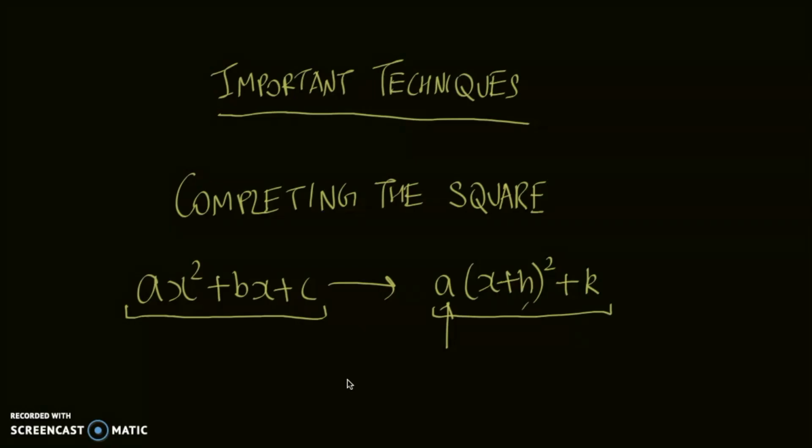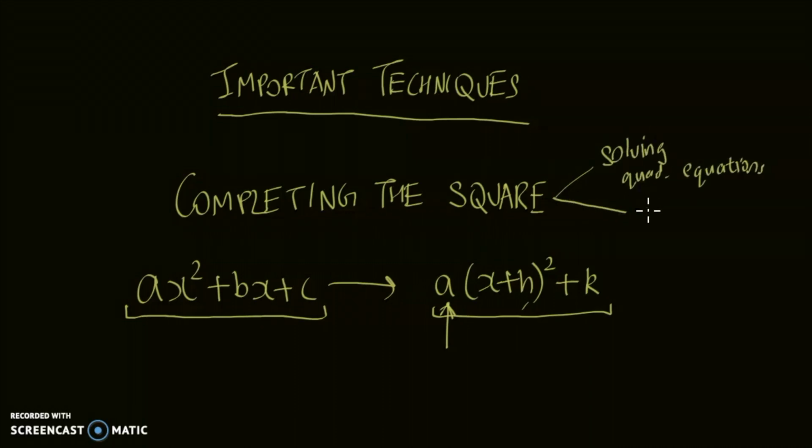Today I want to discuss completing the square. This is an important technique that's often misunderstood by a lot of people. Let's say we have the quadratic equation ax squared plus bx plus c. Then we can write it in this form, where a is the first coefficient and h and k are two other integers. We can use completing the square for solving quadratic equations.